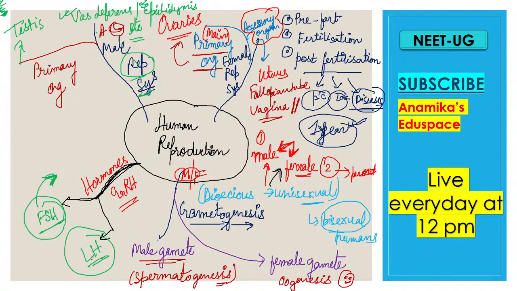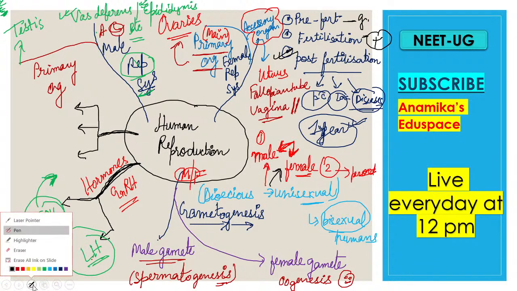Next, in human reproduction, we have to study the post-fertilization period, as I already said, because pre-fertilization is gametogenesis, and fertilization is about the playing of the hormones and other factors. In the post-fertilization events, we will study some important things.